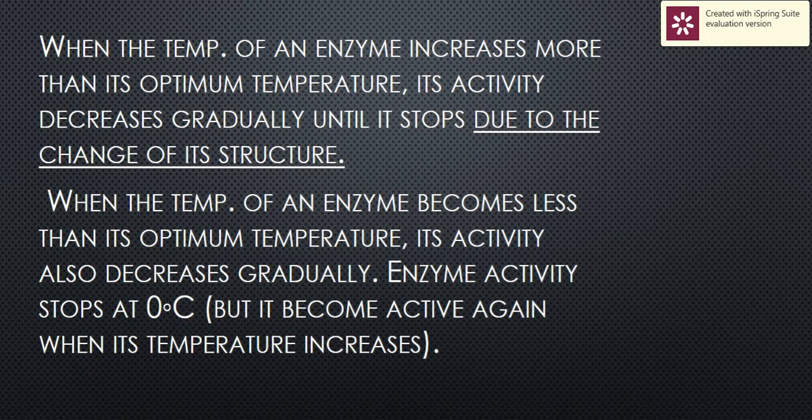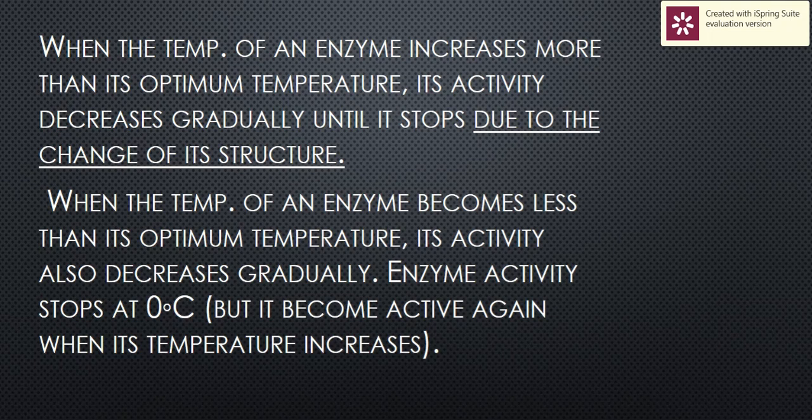When the temperature decreases below the optimal temperature, the activity decreases until it reaches a minimum value, and it will stop at 0 degrees. But the enzyme can be reactivated again by raising the temperature.